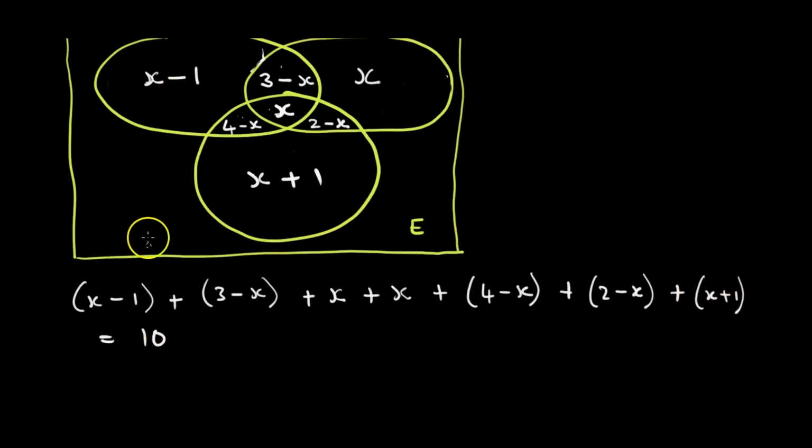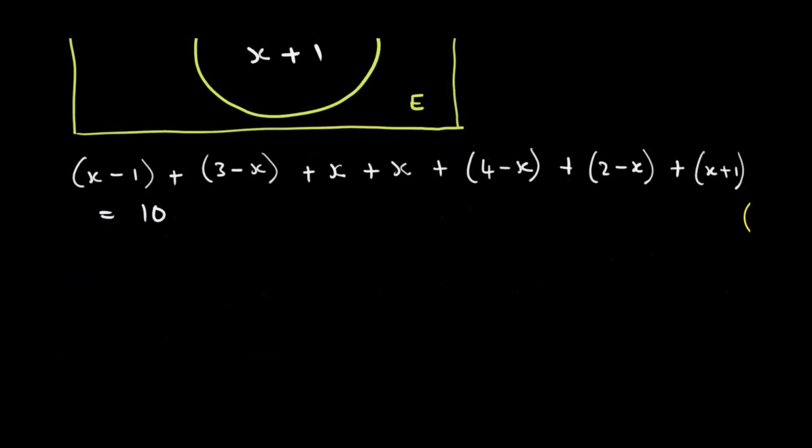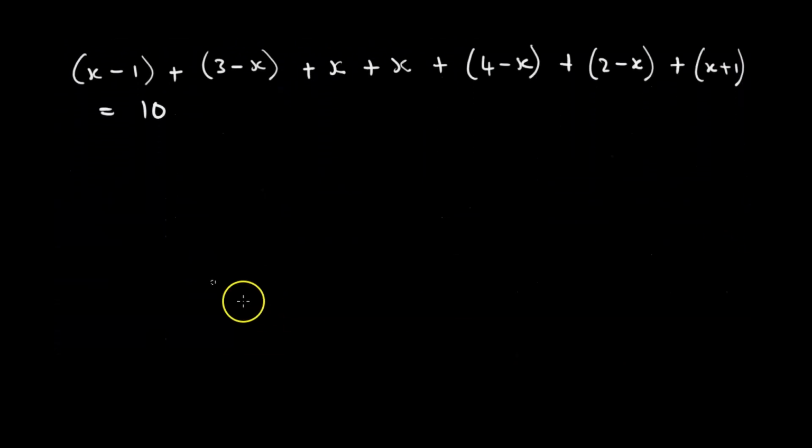Saka x minus 1 tanyora e 3 minus x the e x the iyo x iri pakati the e zvakare 4 minus x e 2 minus x e x plus 1 e is equal to 10. Let us solve this the equation iri.